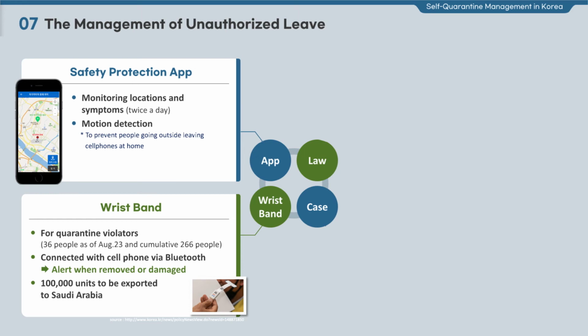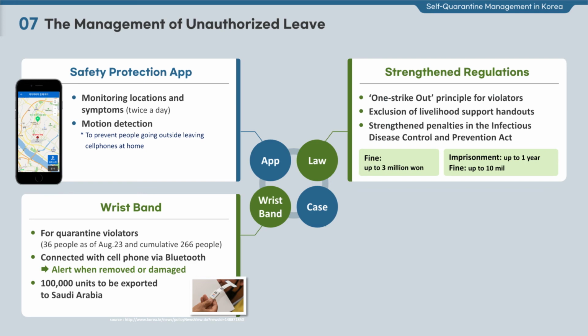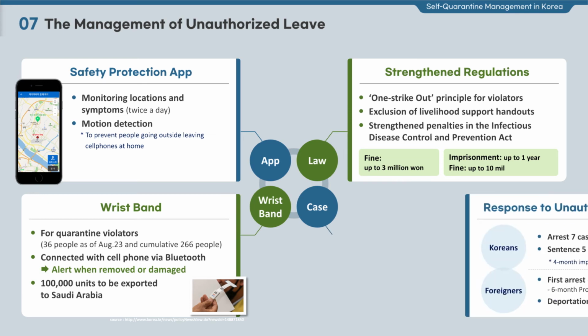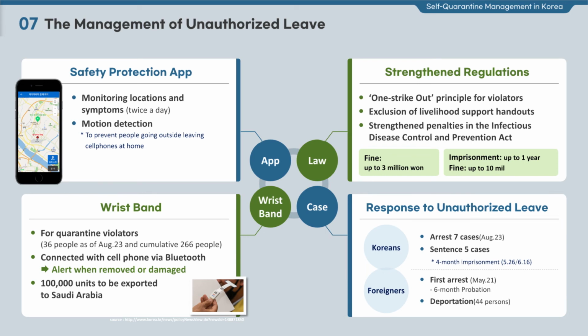It is connected with a smartphone via Bluetooth, and it sends an alert when it becomes distant from the phone or is damaged. In May, we signed a contract with Saudi Arabia to export 100,000 units of wristbands. In the past, when those who were under quarantine left their location, we warned them first. But now, we shifted our stance to the zero-tolerance policy, or the one-strike principle for violators, to report them to the police without warning. Also, we have strengthened penalties in the Infectious Disease Control and Prevention Act since April.